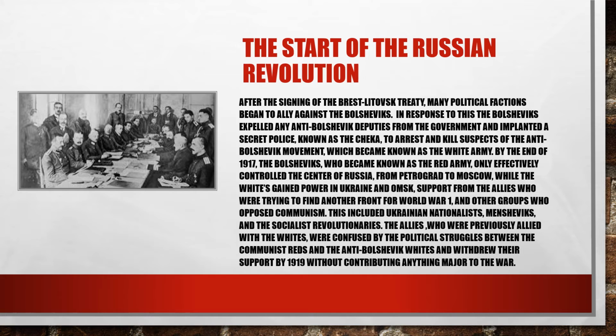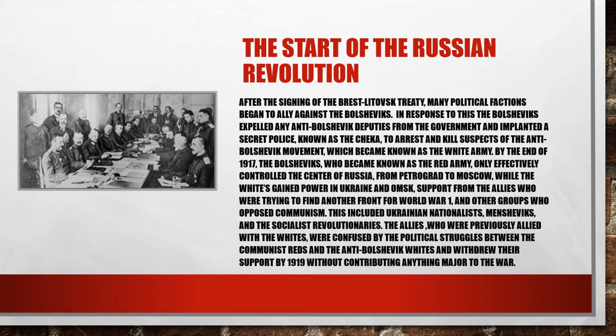Alright, the start of the Russian Revolution. After the signing of the Brest-Litovsk Treaty, which is shown on the left, many political factions began to ally against the Bolsheviks, as said in the previous slide. In response to this, the Bolsheviks expelled any anti-Bolshevik deputies from the government and implanted a secret police, known as the Cheka, to arrest and kill suspects of the anti-Bolshevik movement, which became known as the White Army.